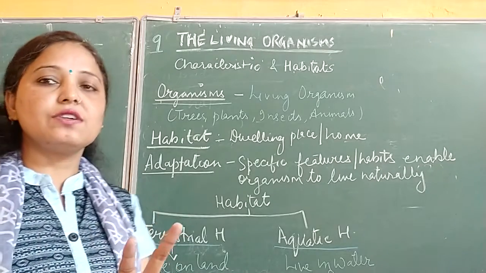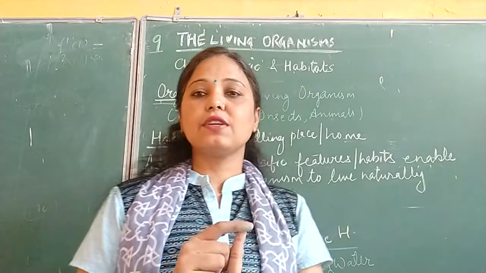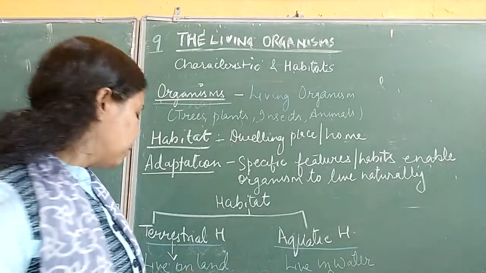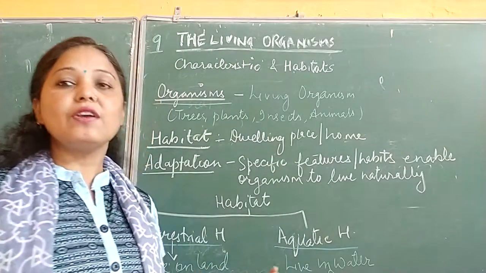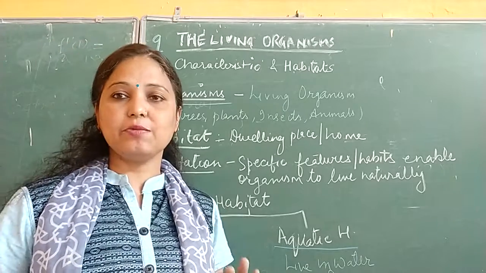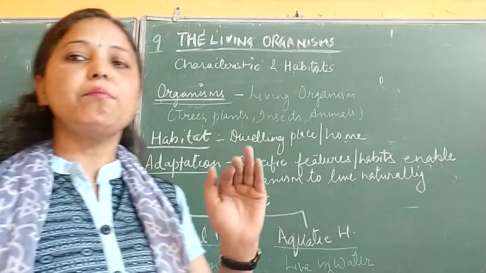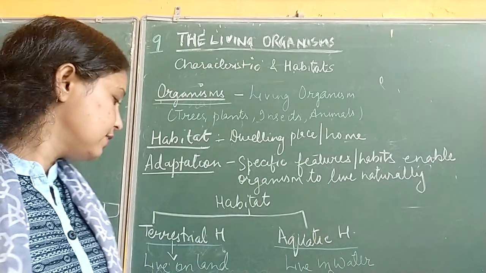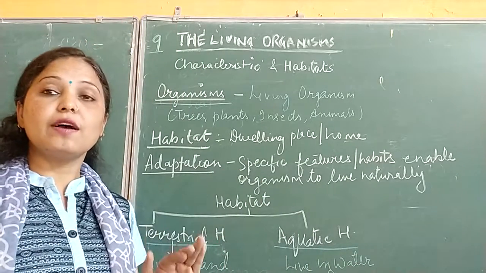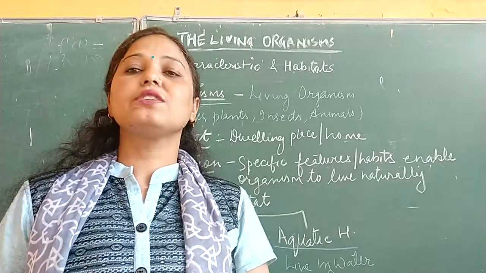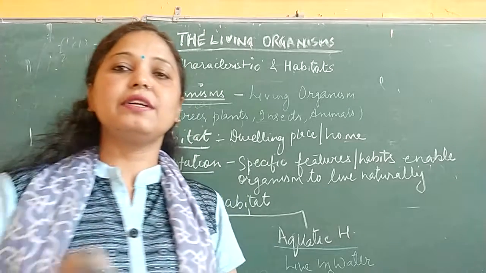So there are two components in nature: one is the biotic, the second is the abiotic component. Biotic components are the living organisms like plants and animals, those living in their habitat. These are known as the biotic components. And abiotic components are the non-living components in the habitat. Now what are the non-living components in our habitat? Like you can